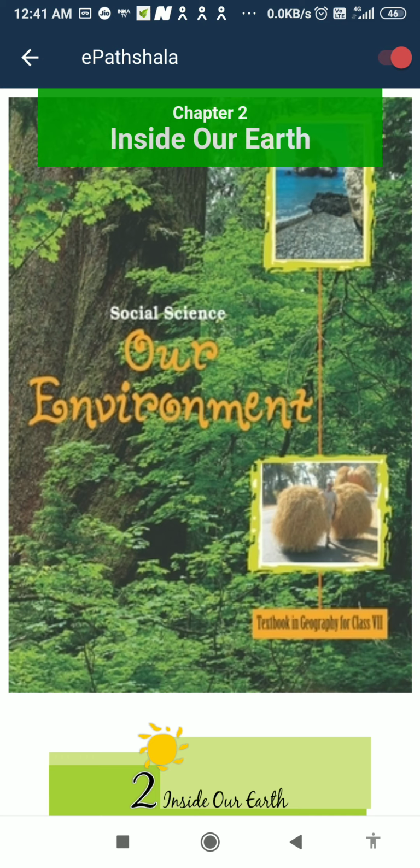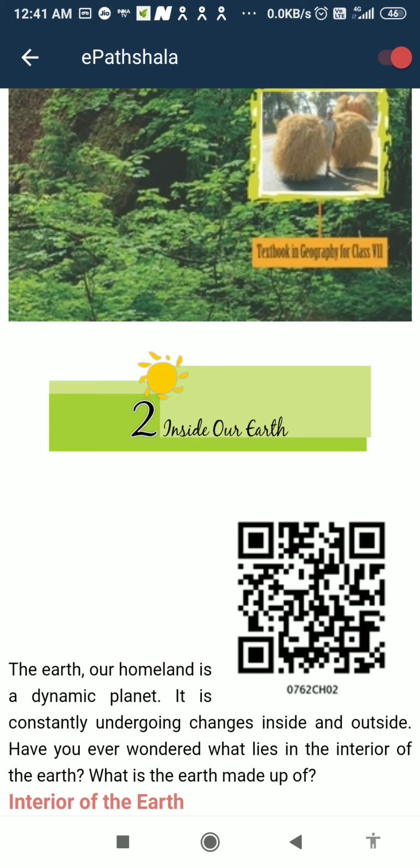We are going through the next chapter, Inside Our Earth. Children, in our previous chapter, we studied the environment, nature, human-made environment, and humans. We studied nature, the barter system, and everything. We studied about the atmosphere and the domains of the earth, lithosphere, hydrosphere, all these things. Now we are over inside our earth. When we studied the environment, we studied everything on the earth's crust. Now we are going below the earth's crust, inside our earth.